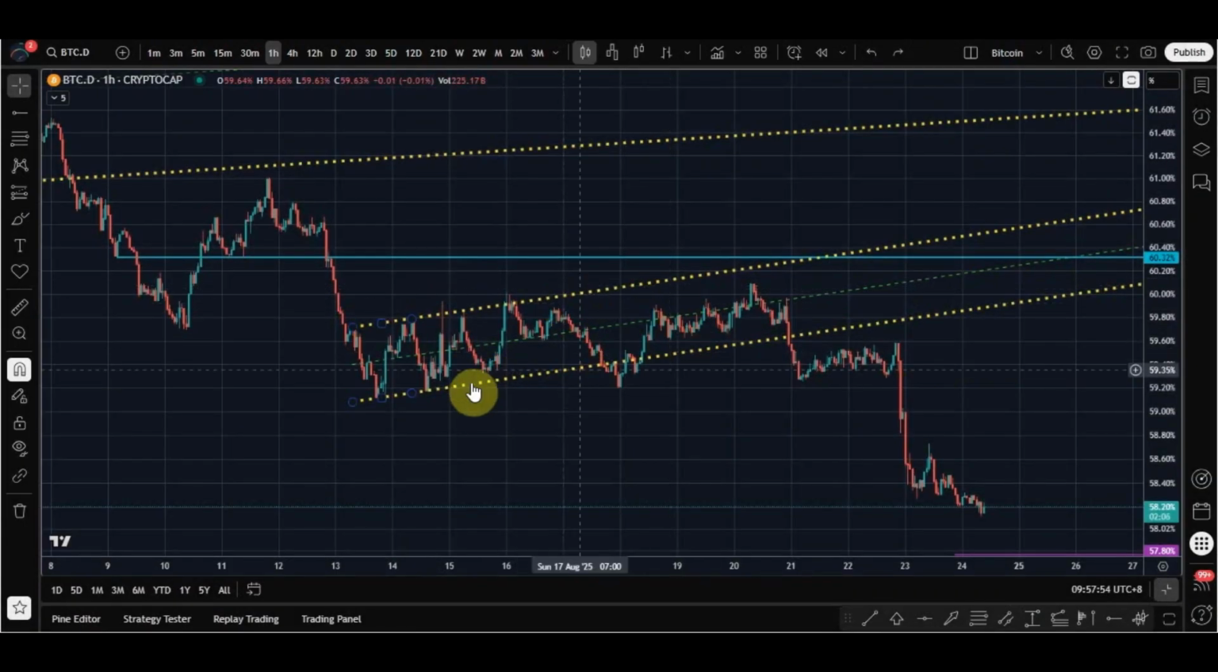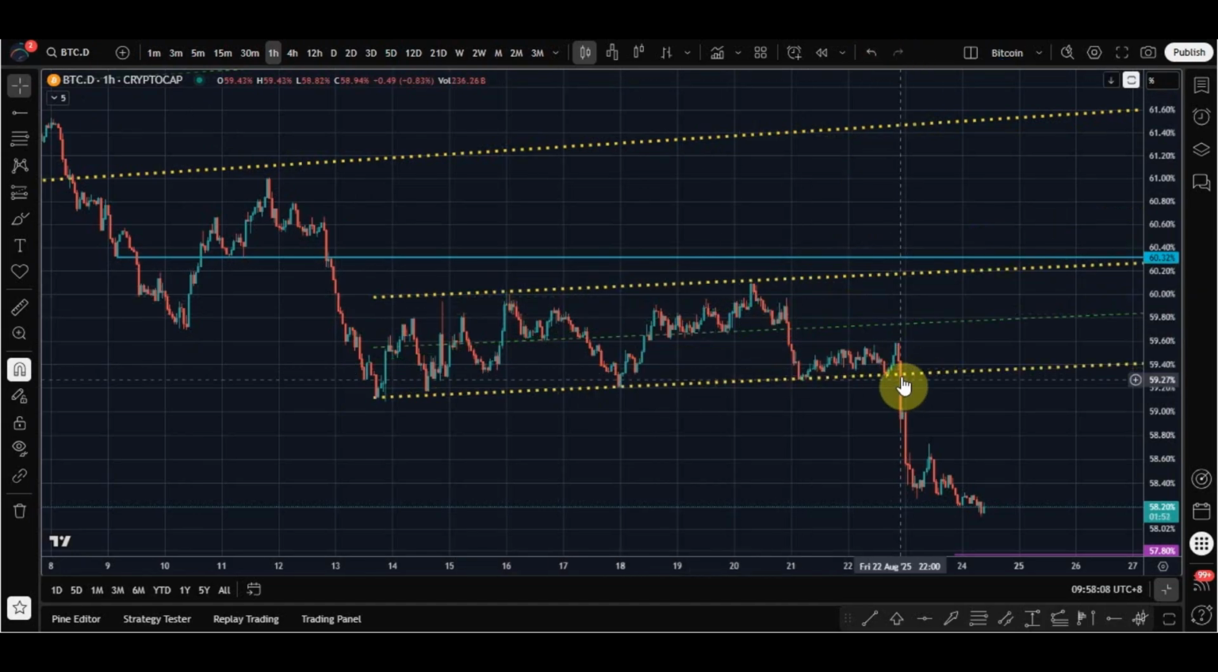On the BTC dominance chart, the channel got invalidated, which is easily done on a low 1-hour time frame chart. A better channel was formed as shown, and once it broke down, alts had their bounce. The next target is the purple line at 57.80.